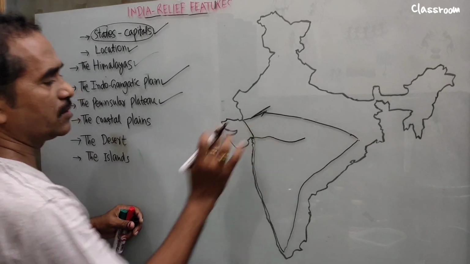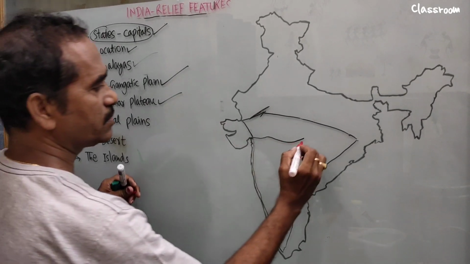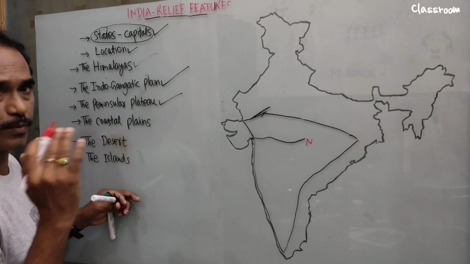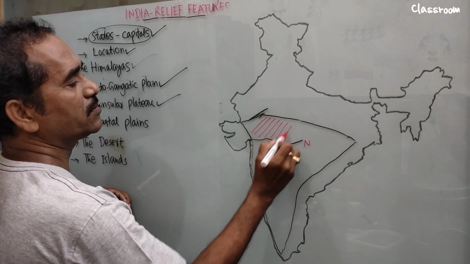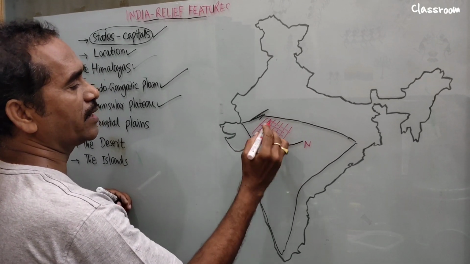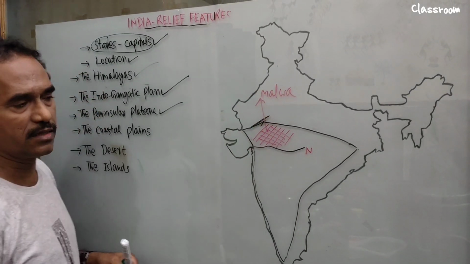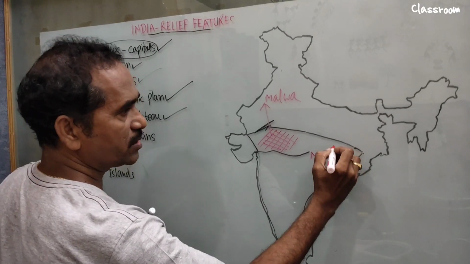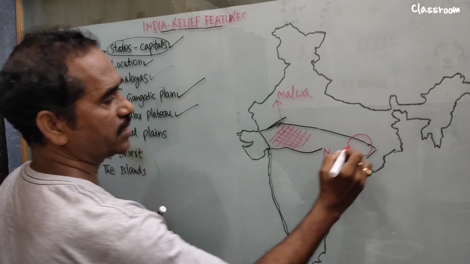Okay. Now see, this is Narmada river. Narmada river divides the plateau into 2 parts. Now we are going to locate the plateaus first. Above Narmada, this is Malwa Plateau or Central Highlands. East of it, you find almost the Jharkhand area.